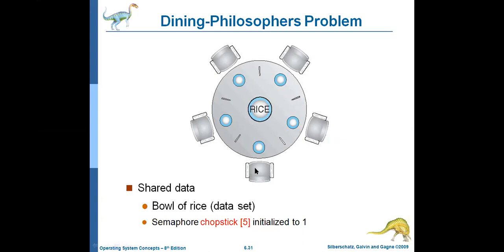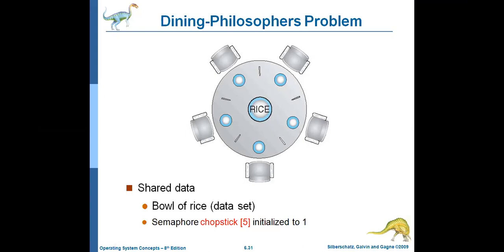So here, what is the problem? For example, if this philosopher is willing to take the food, he requires this chopstick as well as this chopstick. That means in order to take the food, all the philosophers require 2 chopsticks. How many chopsticks are available here? Only 5. If this philosopher would like to take the food, he requires these 2 chopsticks. That means while this philosopher is taking these 2 chopsticks, these two philosophers should not eat. At a time, only one philosopher is allowed to take the food, while these 2 philosophers are in the thinking state.